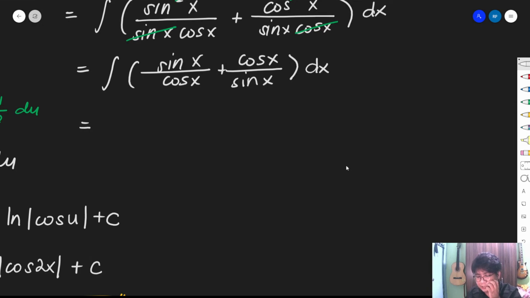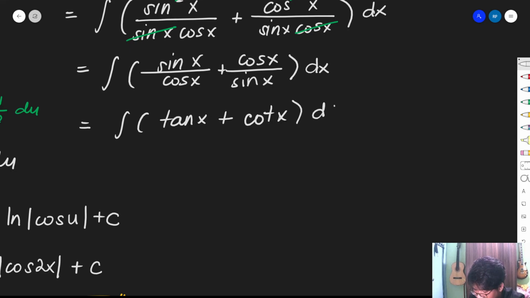Next, we use an identity again, which is the quotient identity. Sine x over cosine x is equivalent to tangent x, plus, what is the equivalent of cosine x over sine x? The reciprocal of tangent x, of course, cotangent x dx. Then we just distribute, so we will have the integral of tangent x dx plus the integral of cotangent x dx.